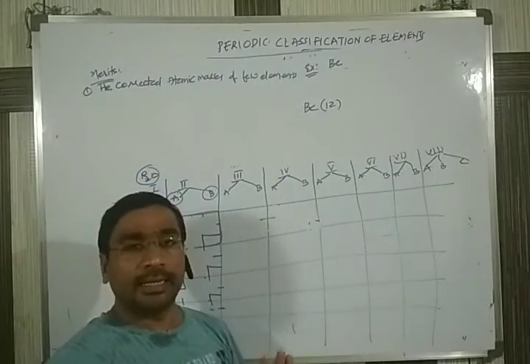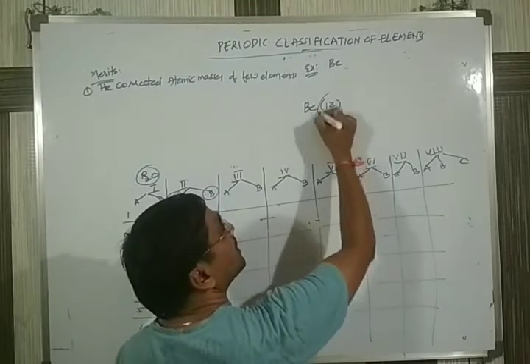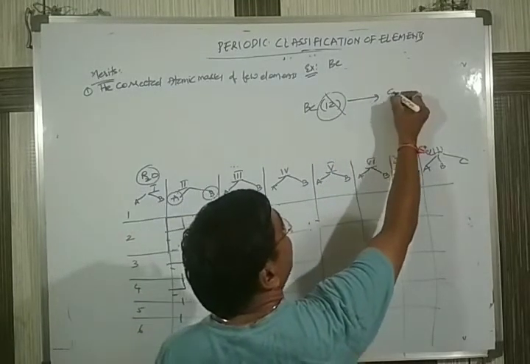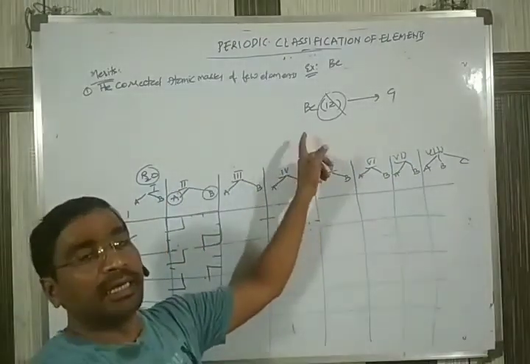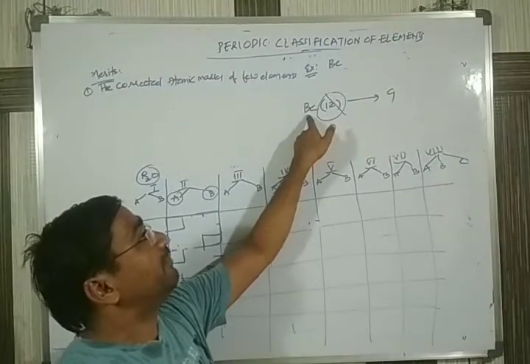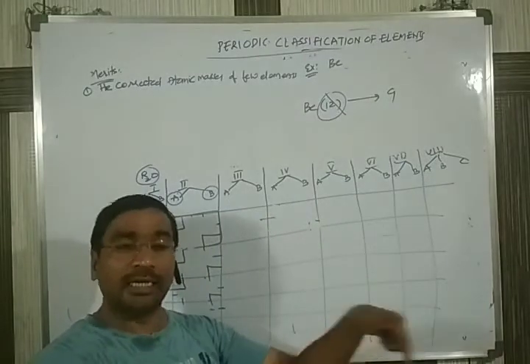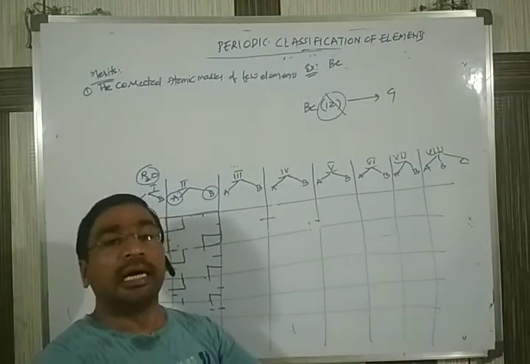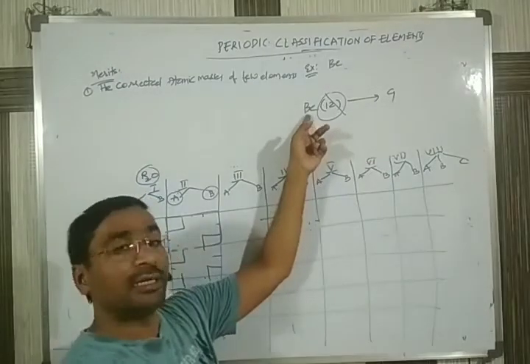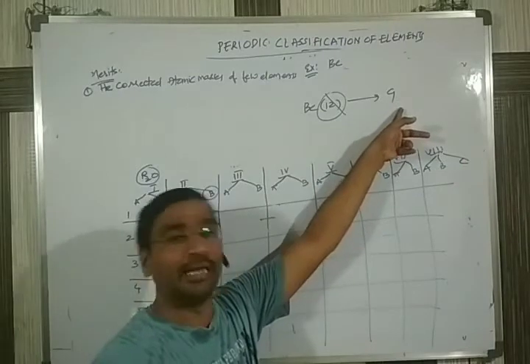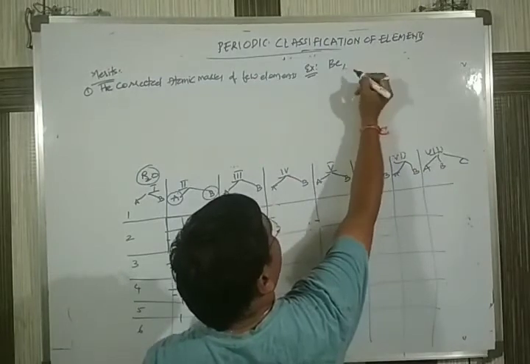So he calculated and wrote that beryllium does not have atomic mass 12; instead, beryllium has atomic mass 9, according to the valencies. Now practically, with the latest technology, after the discovery of the electron microscope, scientists found that beryllium really has an atomic mass of 9 only. So he corrected the atomic mass of beryllium.